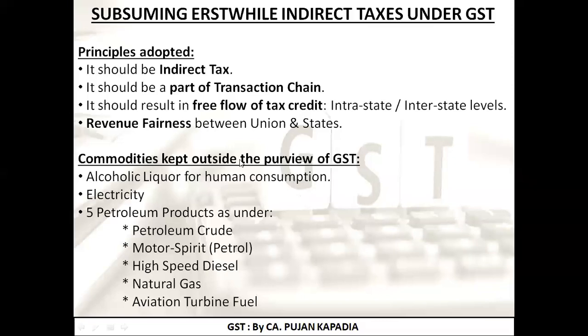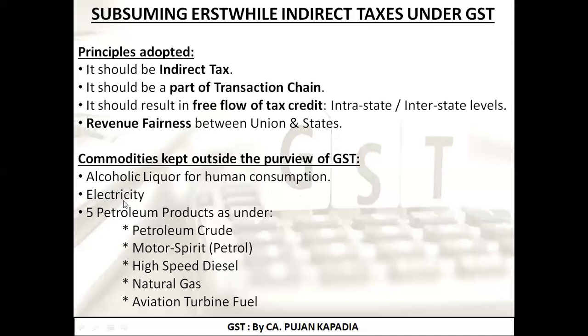Commodities which are kept outside the purview of GST. So now we are going to read certain commodities which are not covered by GST. They are outside the purview of GST. First is alcoholic liquor for human consumption. Any kind of alcoholic liquor which is consumed by humans is outside the purview of GST. That is, GST is not applicable on this product. So what is applicable? The previous indirect taxes are still applicable on this particular commodity.